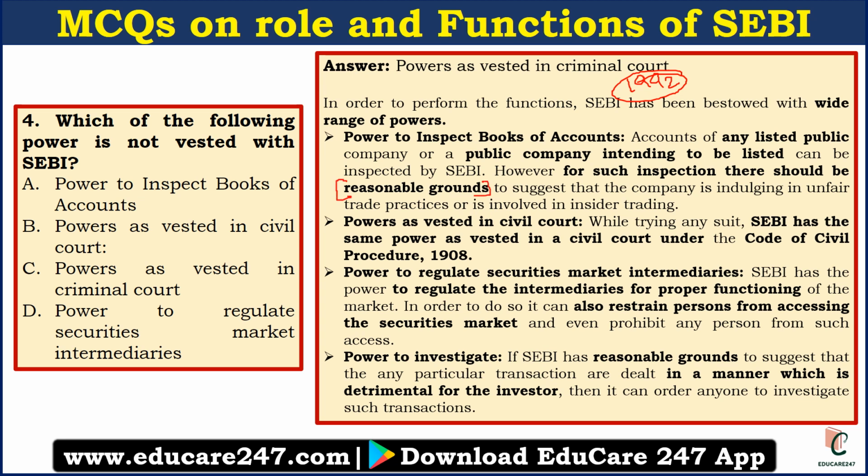If SEBI finds that someone is doing unfair trade practices or involved in any insider trading, they can investigate their accounts. Another important power is power as vested in the civil code. Criminal code power is not with SEBI. The civil code power is with SEBI. SEBI has the same power as a civil court under the Code of Civil Procedure 1908. So that is very important.